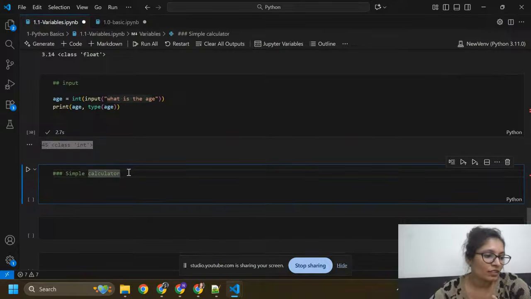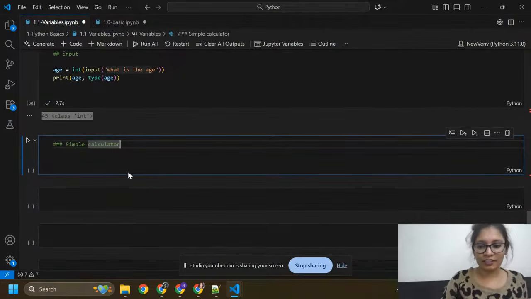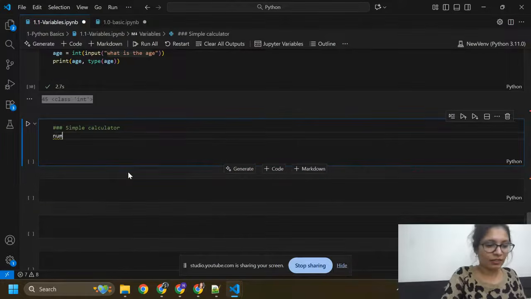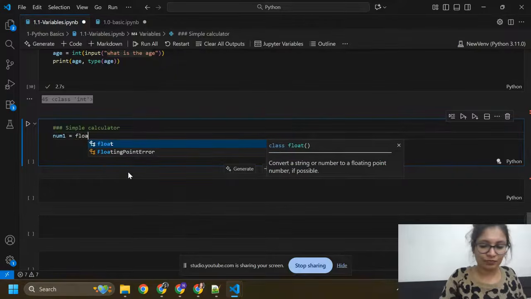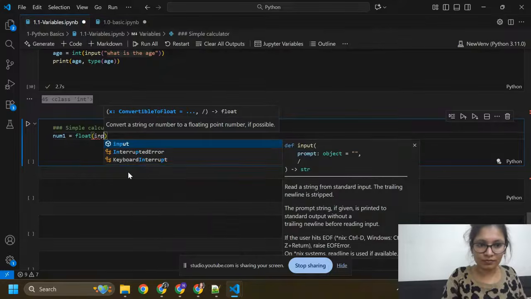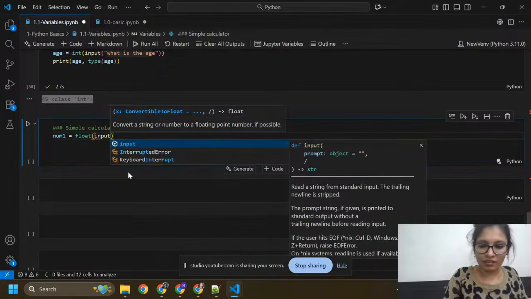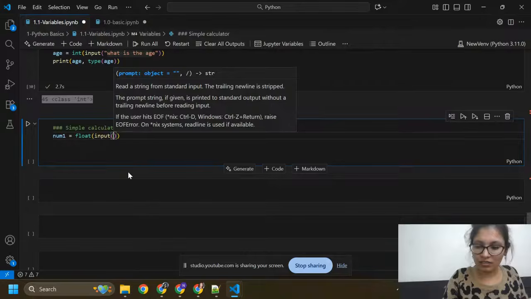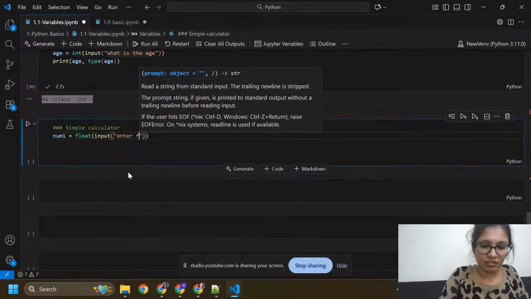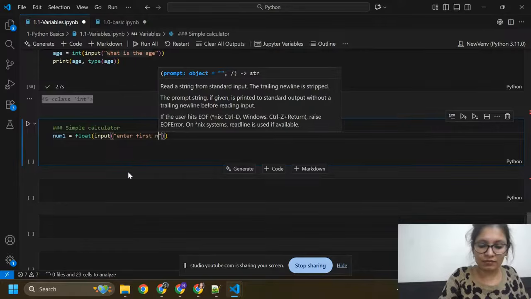Now after this I'm going to create one calculator. So here I'm going to write one variable that is number one. Number one equals float, I'm going to pass input. Here I'm going to write enter first number.